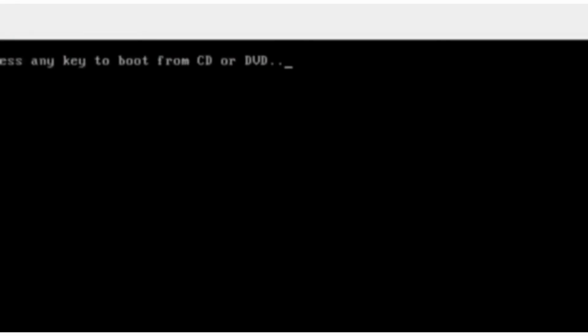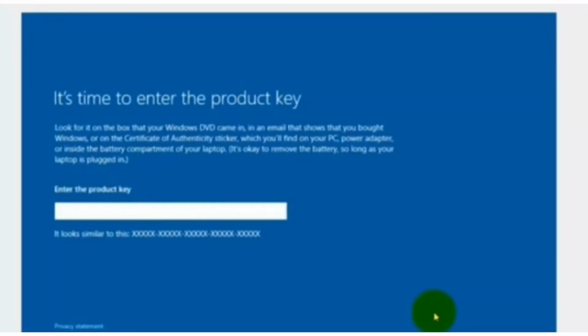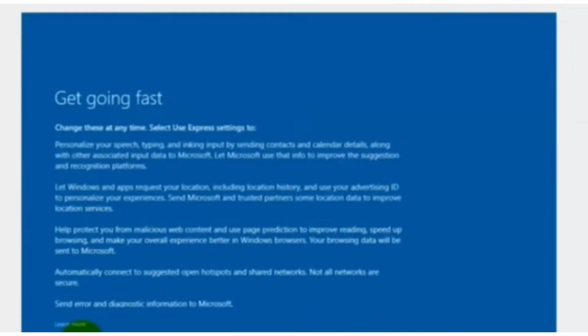And you just have to click any key to boot. Wait for a while. You have to wait for a while again. And all you need to do is enter the product key, or you can also skip it.